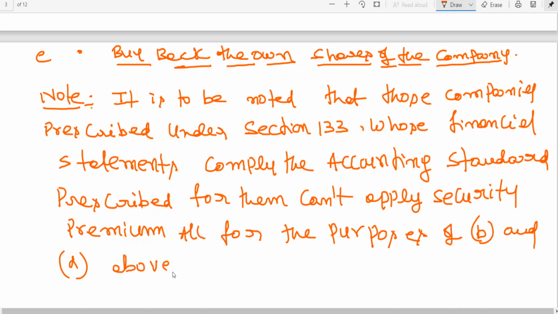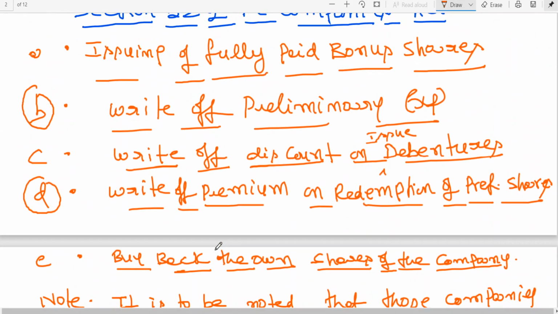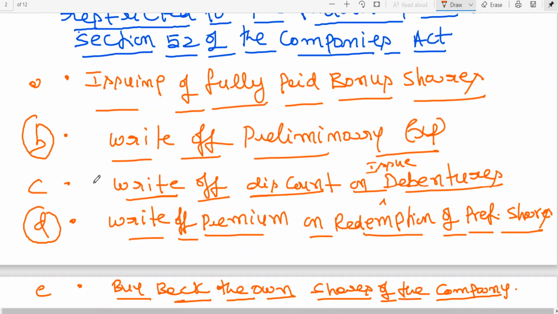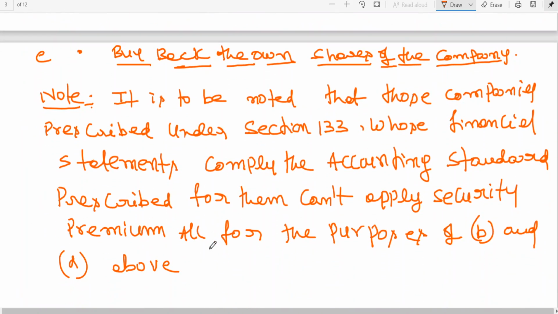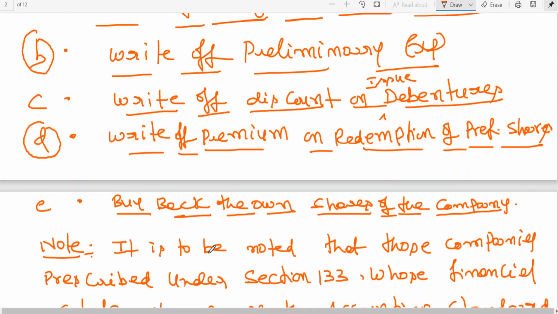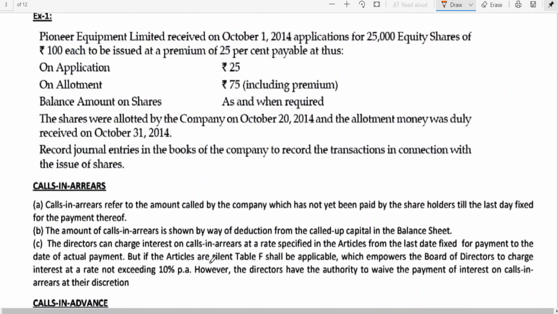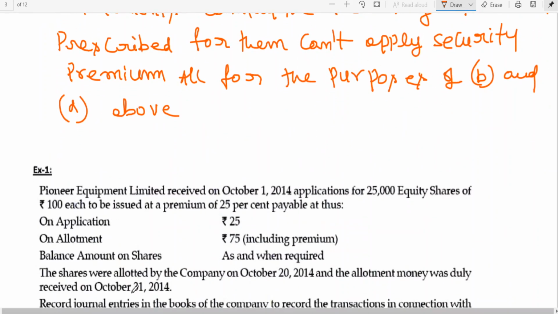That means they can't use the securities premium, which is a capital profit, my dear friends. This can't be used for writing off, you know, writing off means adjusting, preliminary expenses or writing off premium on redemption of preference shares. Okay, so with this I have completed the points regarding securities premium. Now I am taking out one problem here.